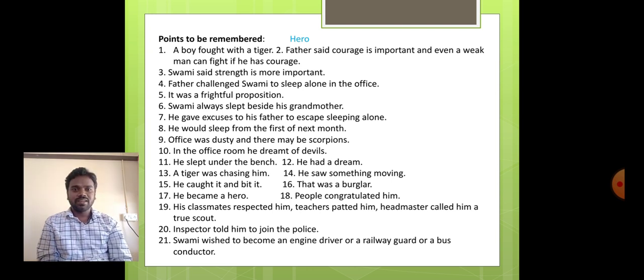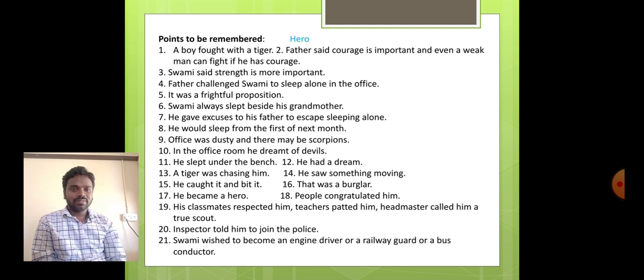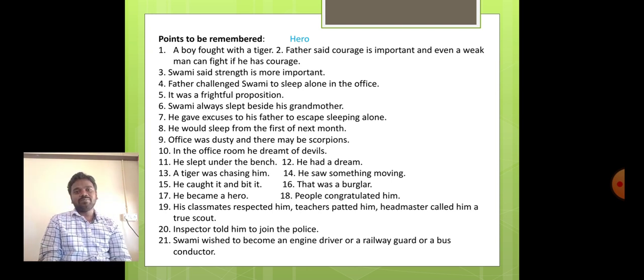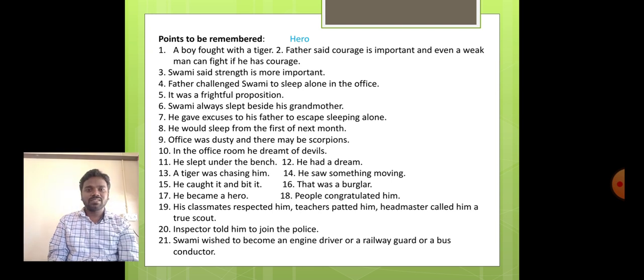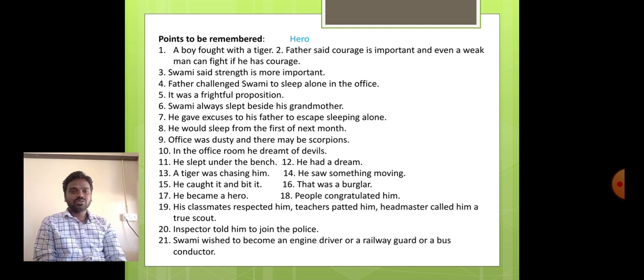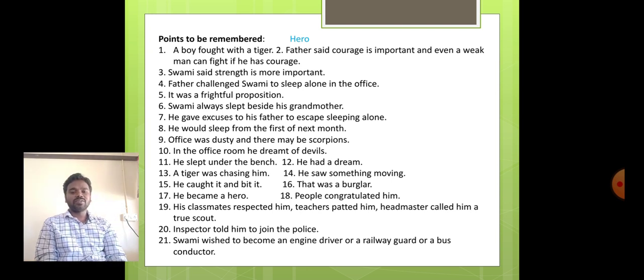He had a dream. A tiger was chasing him. He saw something moving. He caught it and beat it. That was a burglar. He became a hero. People congratulated him. His classmates respected him. The teacher patted him. The headmaster called him a true scout. The inspector told him to join the police. Swami wished to become an engine driver or a railway guard or a bus conductor. These are the very important points to be remembered before we move into the lesson.